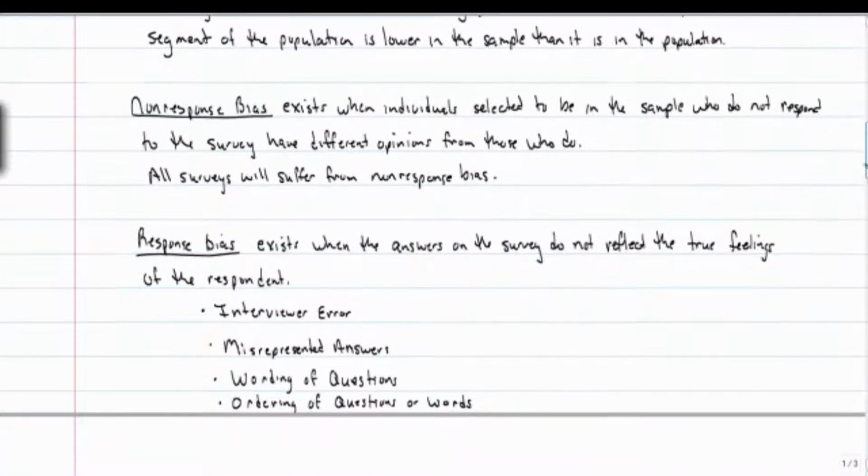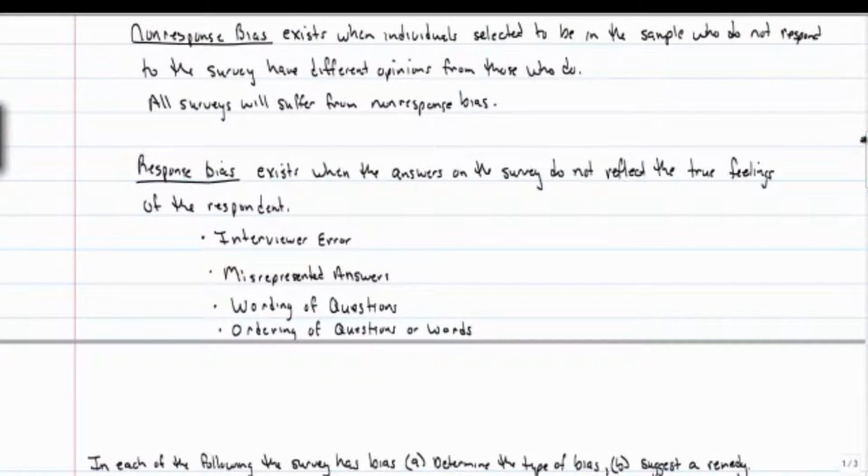Another type of bias can occur with non-response bias. This exists when individuals selected to be in the sample who do not respond to the survey have different opinions from those who do respond to the survey. If we have a self-selected survey, for example, you may have non-response bias in teacher evaluations. People who thought the instructor was okay, didn't have any problems with them, may not respond to the survey at all, whereas students who had issues with the course may be very vocal or more likely to respond to the surveys. All surveys are going to suffer from some type of non-response bias.